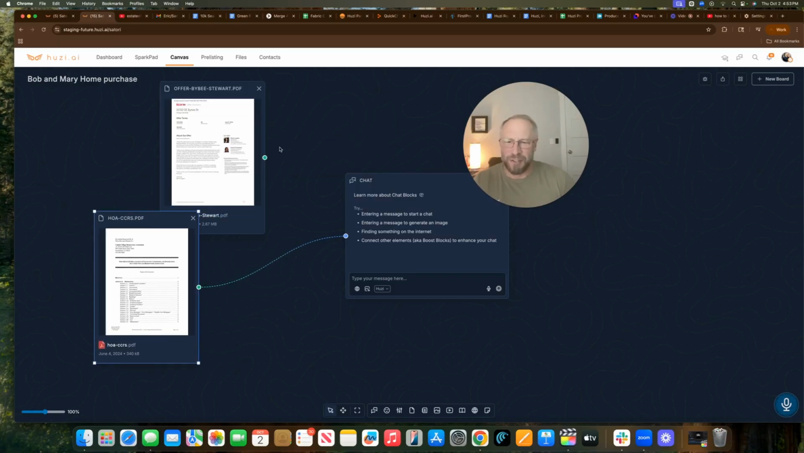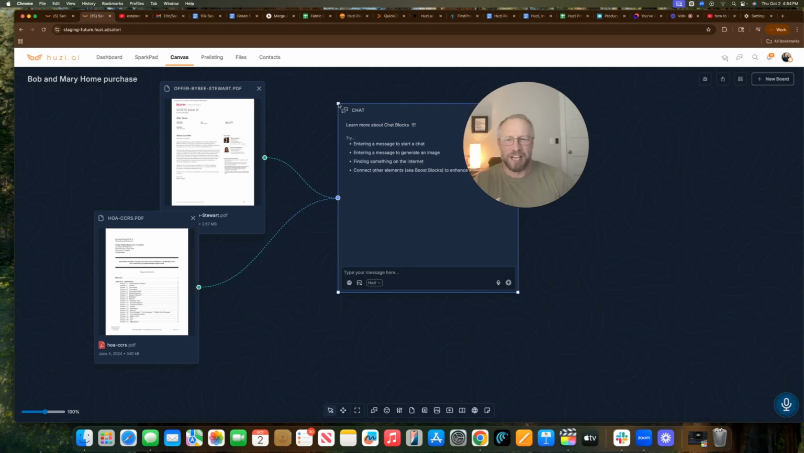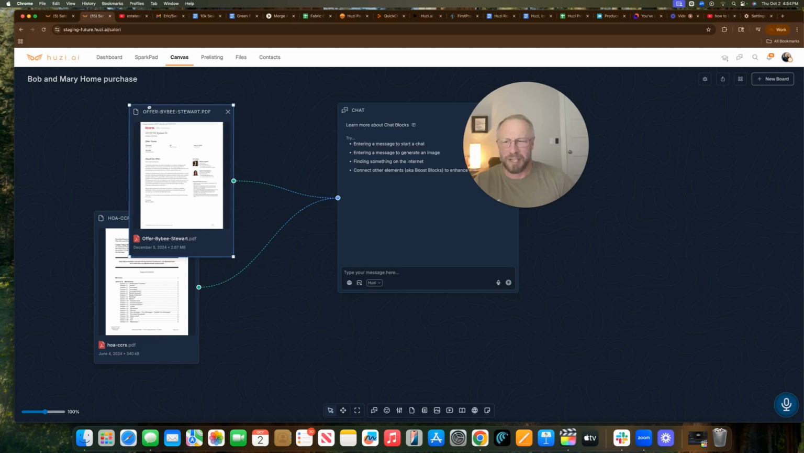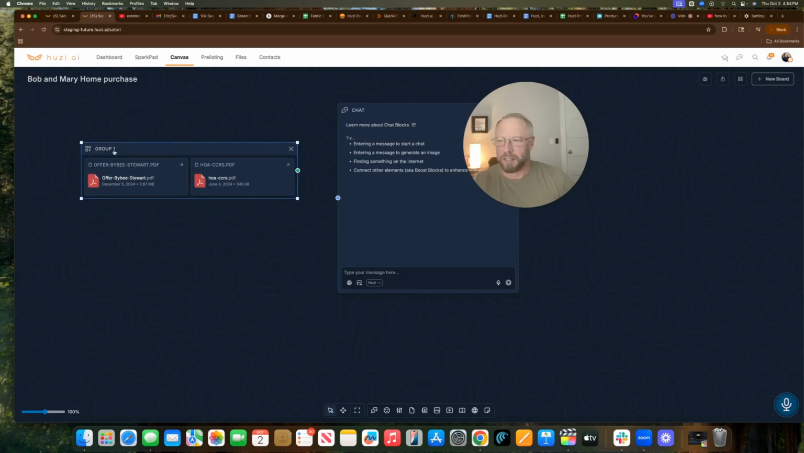So now that we've got the documentation here, how the boards work is that once you connect the lines to this AI chat, it now has access to everything inside this documentation. So if you want to group these together, to help keep the board nice and clean, you're just going to select both of them, click on your mouse, say group element, and it's going to place them into a group. And we're going to label this group. So this is all nice and organized for Bob and Mary.